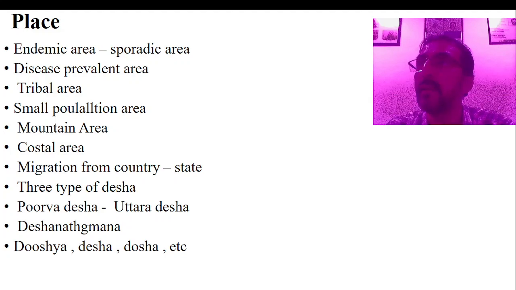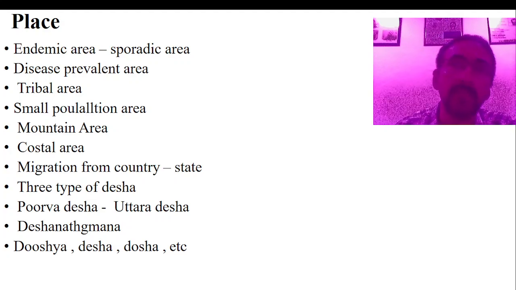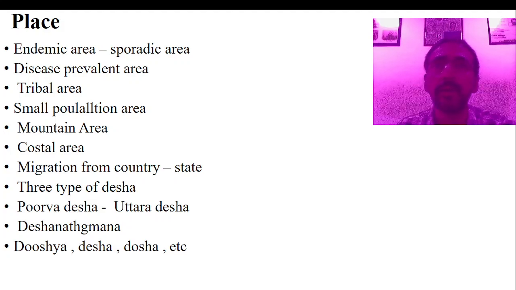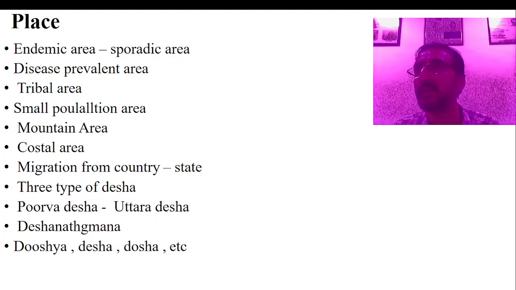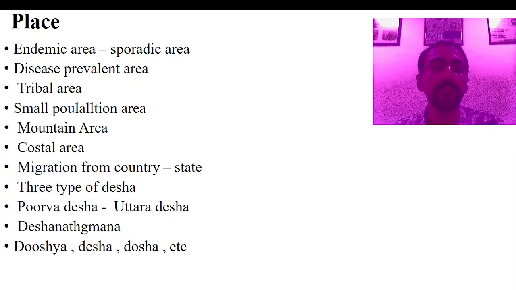Then coastal area, in the coastal area some of the problems are common, especially hypothyroidism is becoming common because of negative feedback of iodine and all those things. Then snake bite is common in the coastal belt, and some other issues are common in the coastal belt area. So a place, South India, North India, East India and West India. Again, some of the disorders are prevalent in some of the areas.